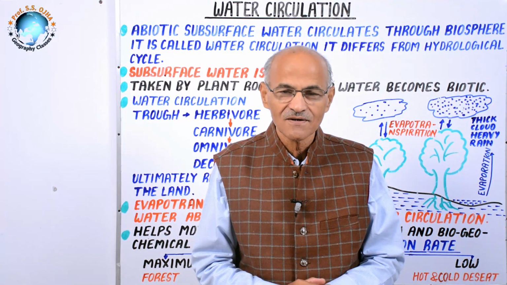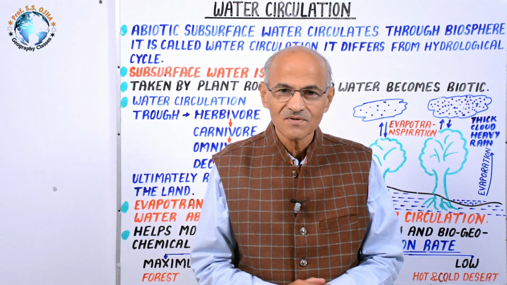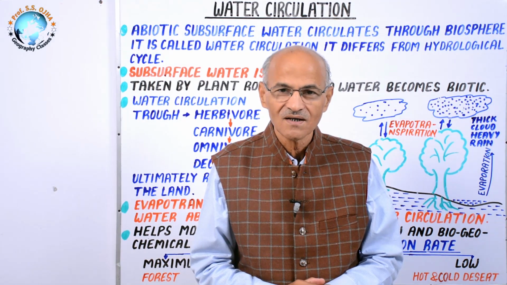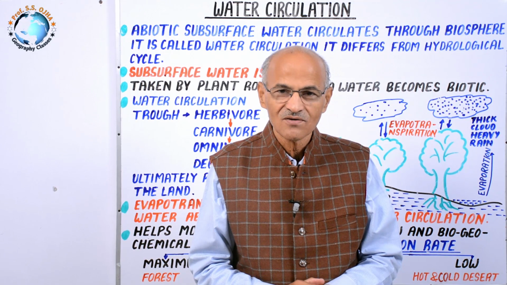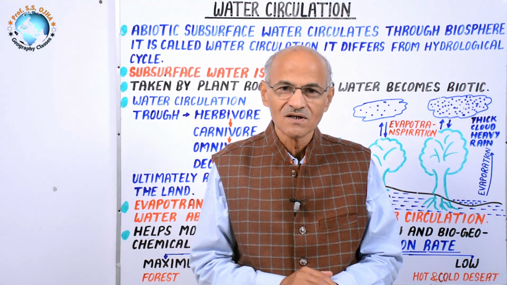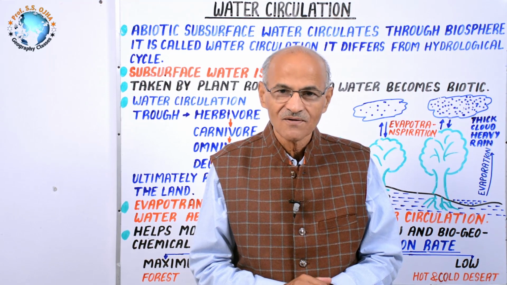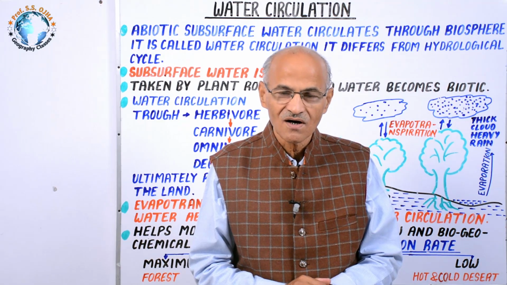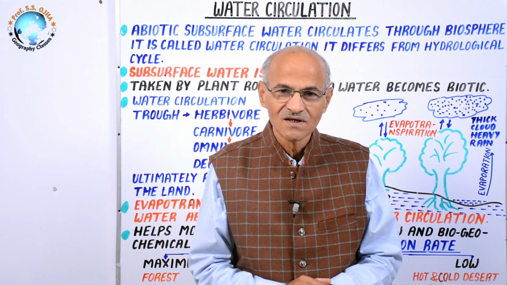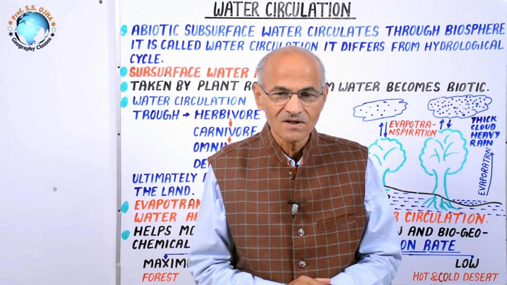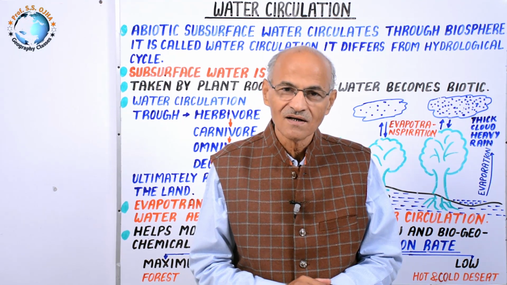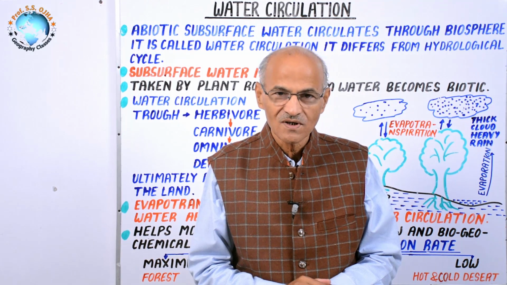In environmental geography, we studied the concept of environment, ecology, and ecosystem, wherein we studied a number of principles of ecology. One of those principles is water circulation. Water circulation is such a factor which maintains and keeps balance the ecology or the environment. It is water circulation which connects abiotic and biotic spheres on the earth and keeps our biosphere or